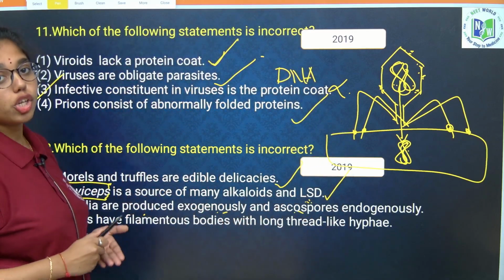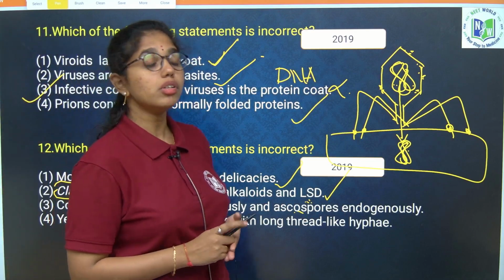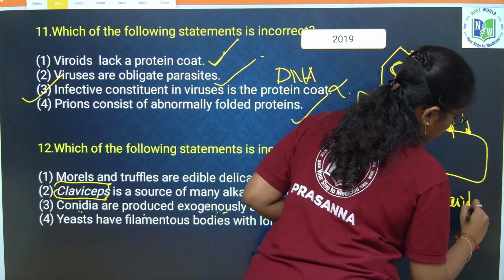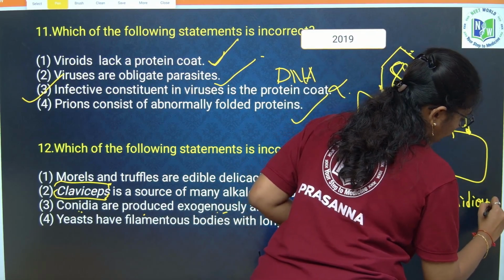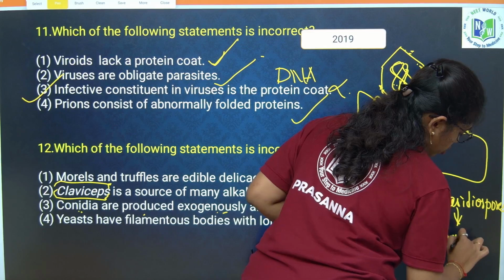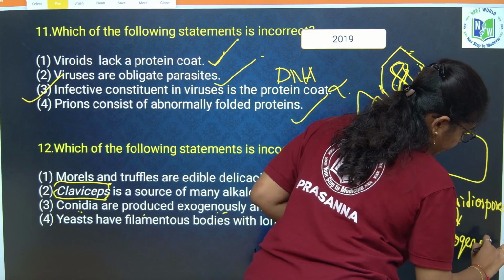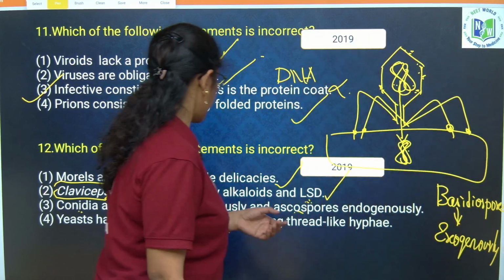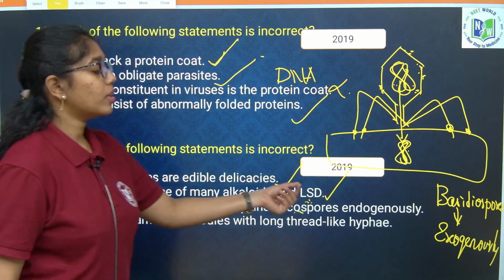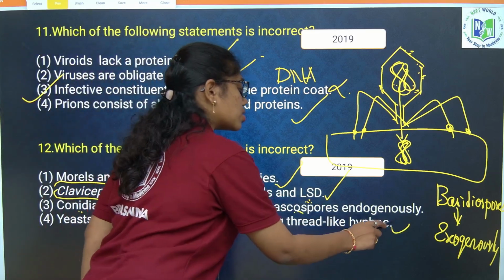Tell me the sexual spore which is exogenously produced, that is basidiospores. Basidiospores are exogenously produced. Clear?